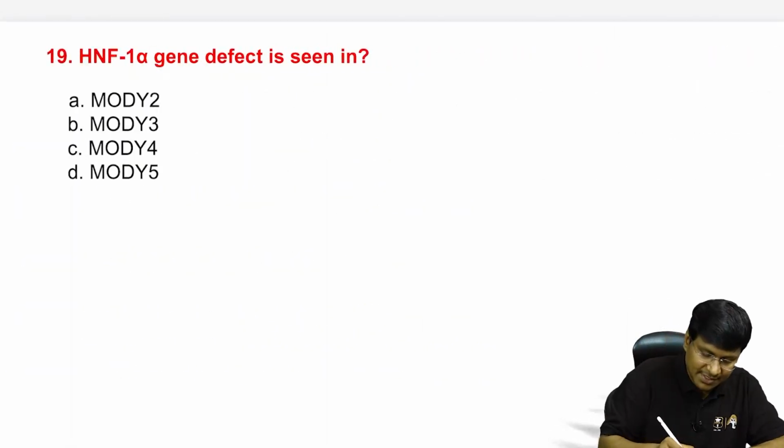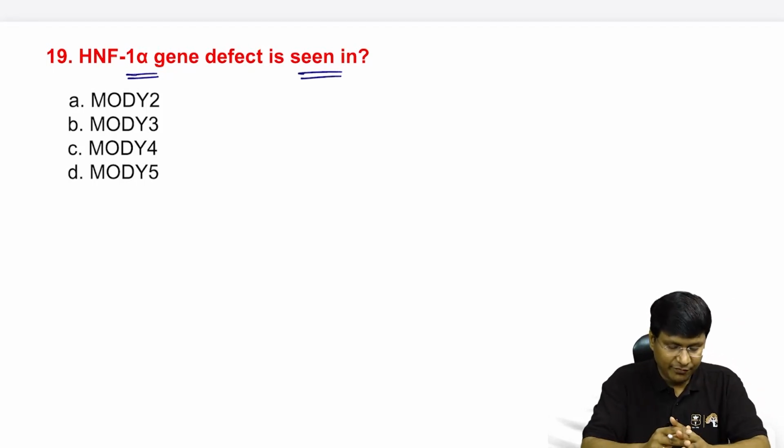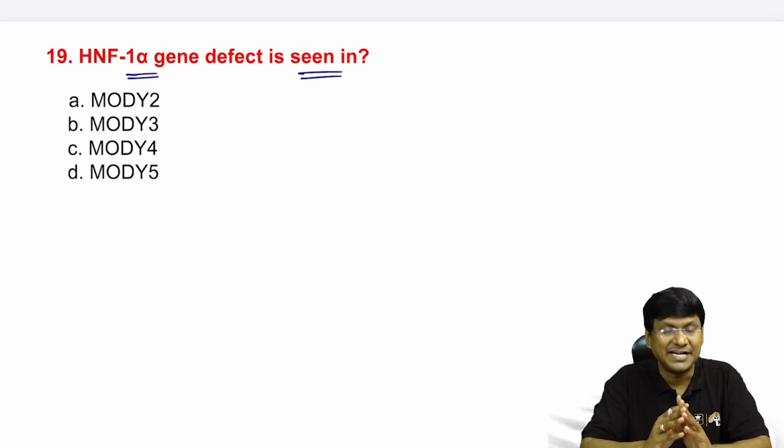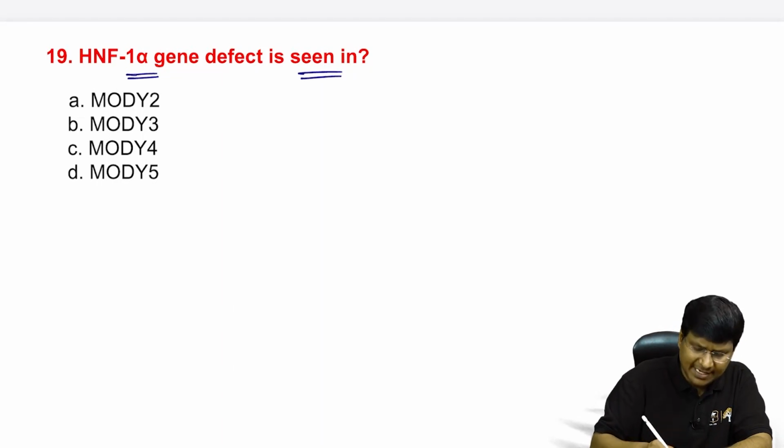Next question. HNF1 alpha defect is seen in MODY 2, MODY 3, MODY 4 and then MODY 5. So this MODY, that is maturity onset diabetes of young, is usually observed in the age group 20 to 30 years, right?